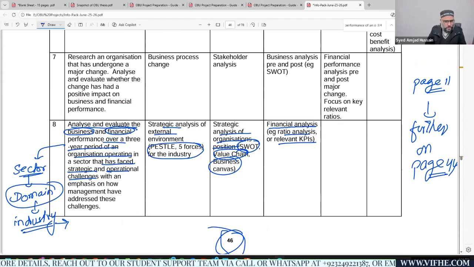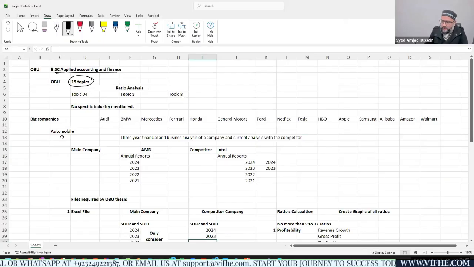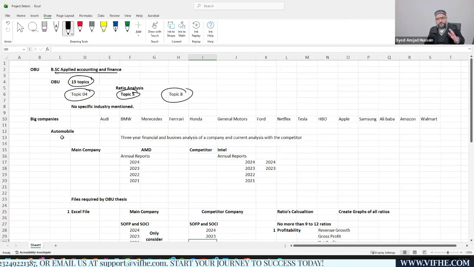I think we have a very short time span, so I'm limiting myself to these four topics only. Now we'll look into how we can move further with these topics. The most important, most famous and most concerning topics for students are topic 4, topic 5, and topic number 8, right? We'll discuss them later on.